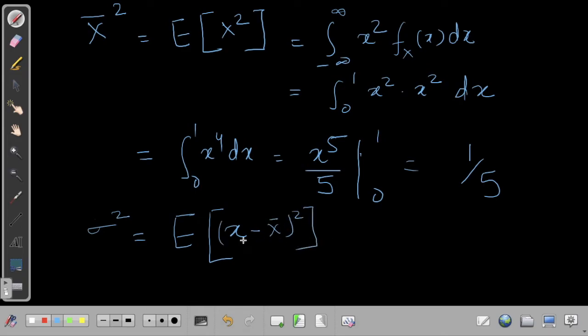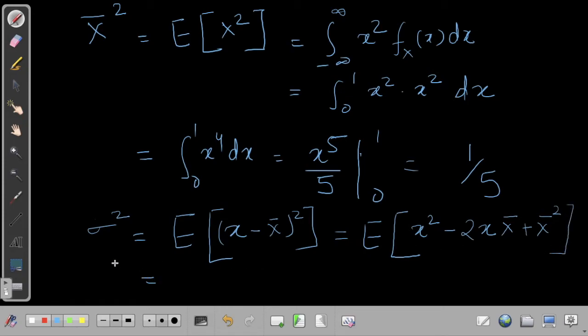X bar is actually the mean of this random variable. Let me do a little bit of manipulation: this is equal to E of x square minus 2x x bar plus x bar square. Is that clear?